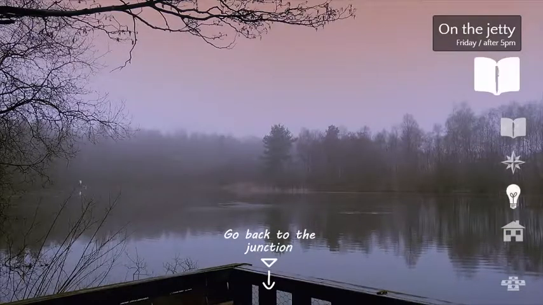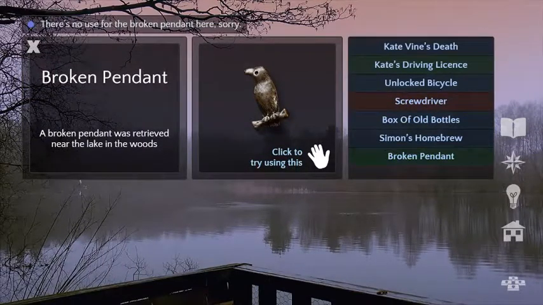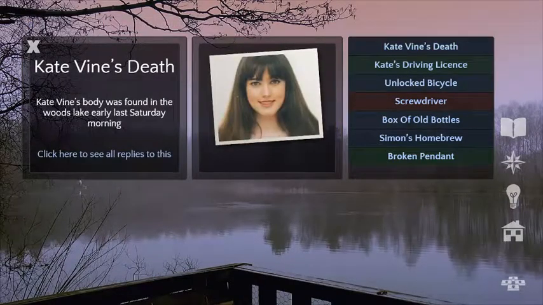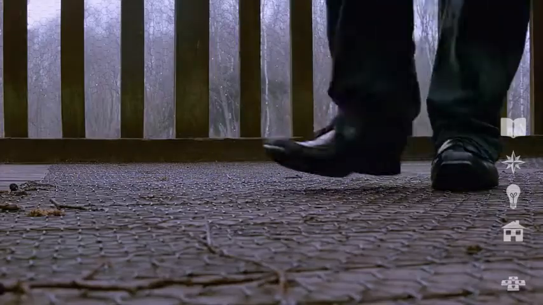So that's the tip button. We don't really want to be hitting that all the time. Sounds like a bunch of cheaters. Yeah. Cheating. There's no use for the broken pendant here. Okay, so we found that. We can't ask the river about the death. No. Hey, who put her in this river? Yeah. Who threw her in the lake?